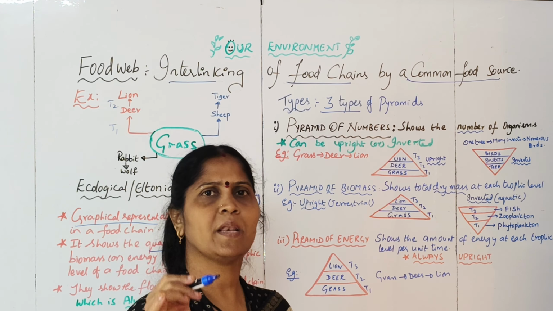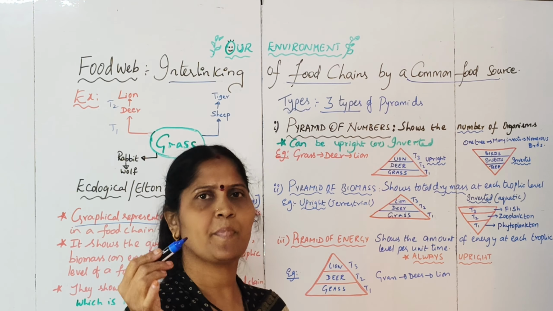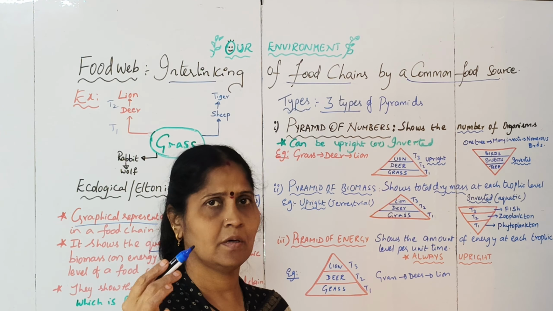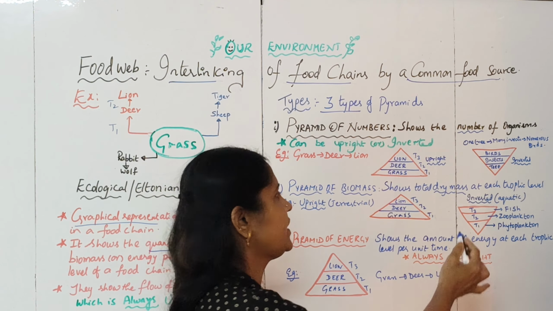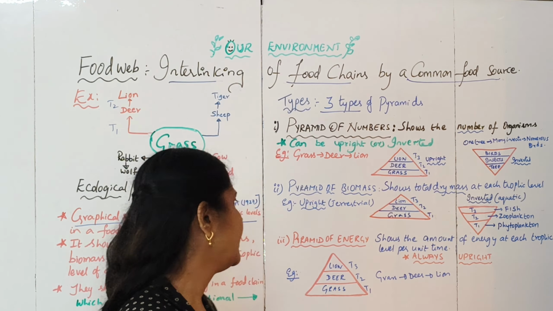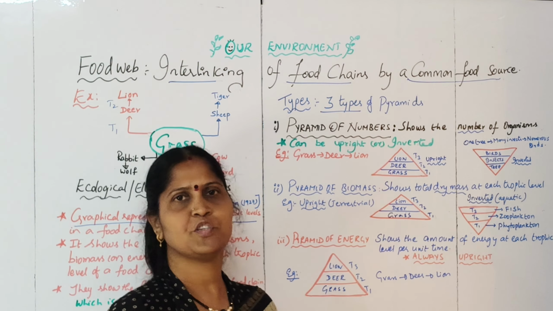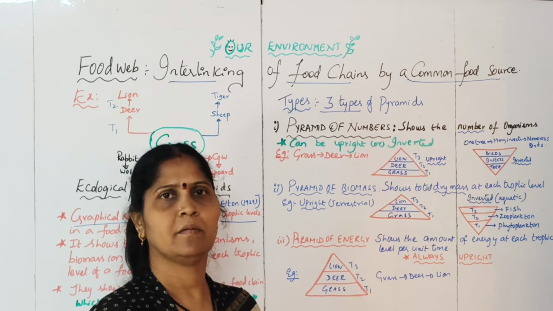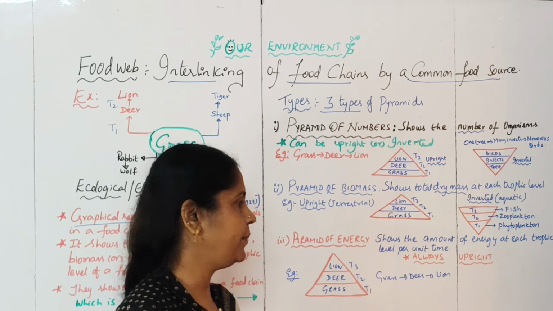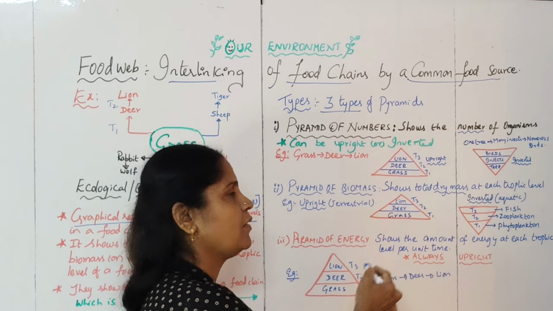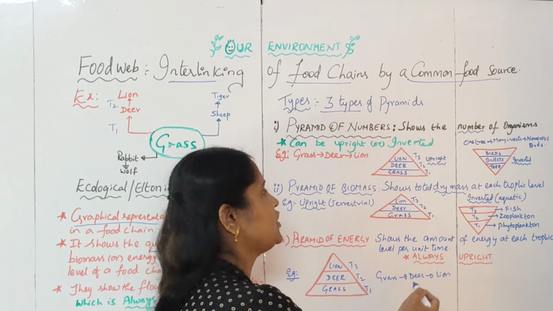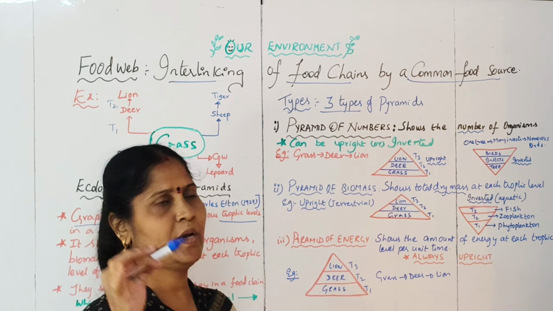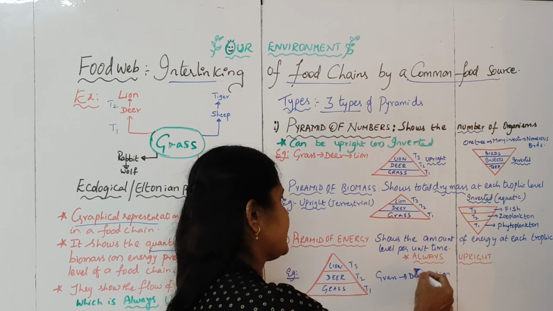So always, whenever you draw the pyramid, you have to represent your producers down. That's why the pyramid becomes inverted here. Then next, talking about the pyramid of energy. For the pyramid of energy, you have to remember that it is always an upright pyramid compared to the other two categories of pyramids. It shows the energy at each trophic level per unit time. It is always upright.